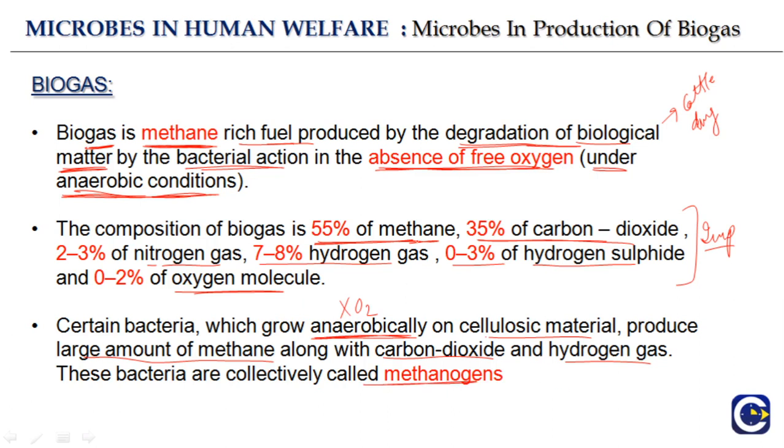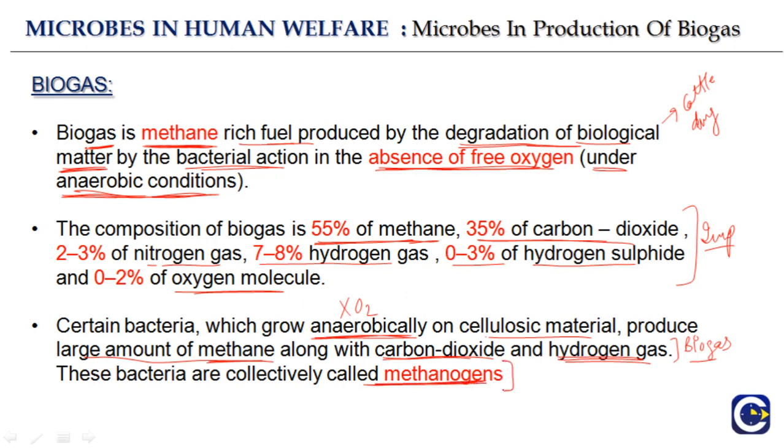The composition of biogas mostly contains methane, carbon dioxide, and hydrogen gas, the three major components.